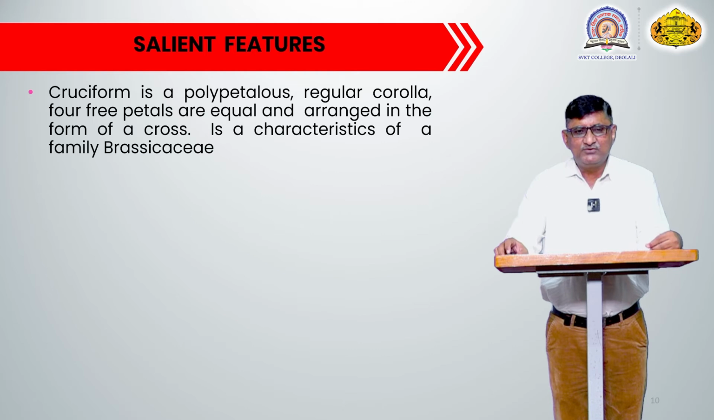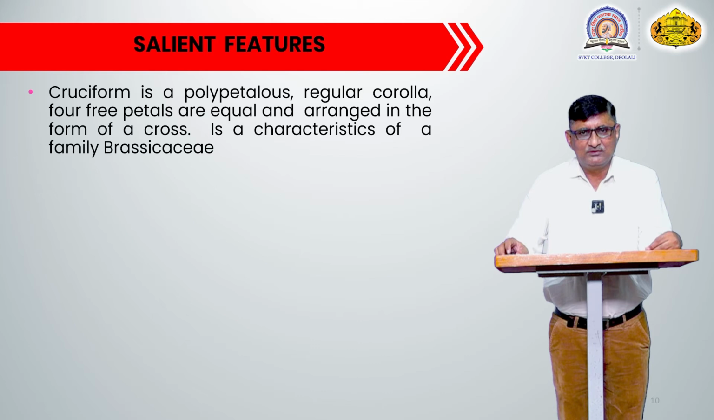In the salient features, what is meant by cruciform corolla? Because we can identify or recognize the family Brassicaceae with the help of cruciform corolla. Cruciform corolla is one of the typical key characters of this particular family. So we will understand what is meant by cruciform corolla. Cruciform is a polypetalous regular corolla.